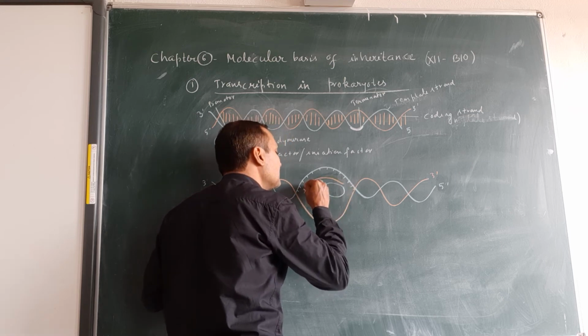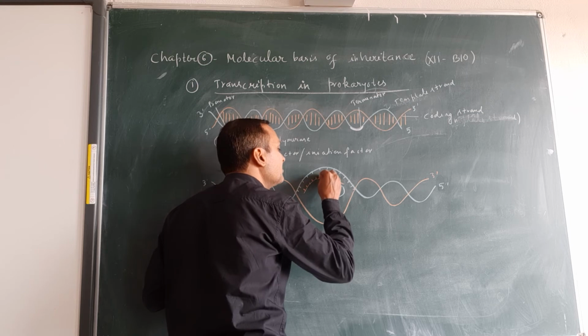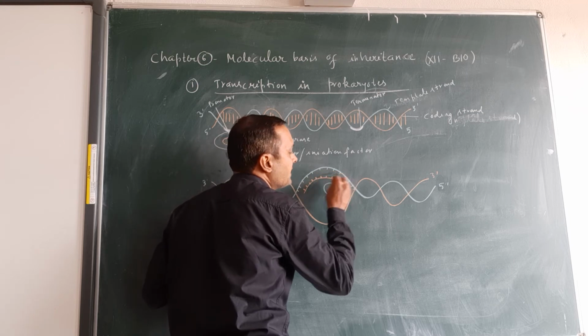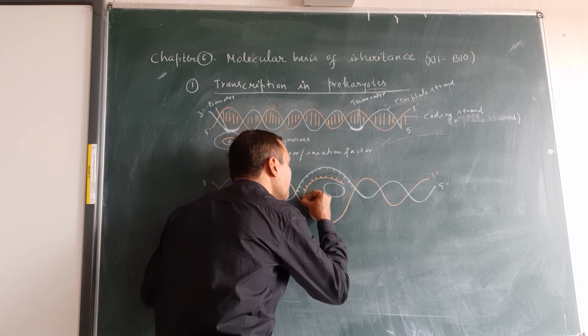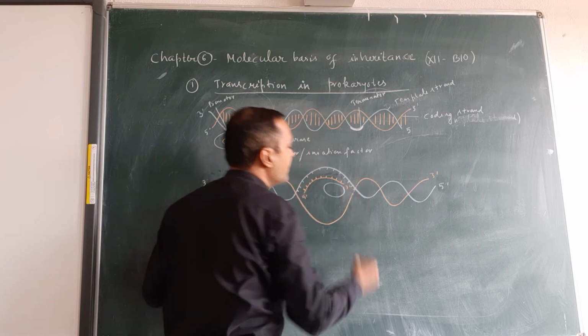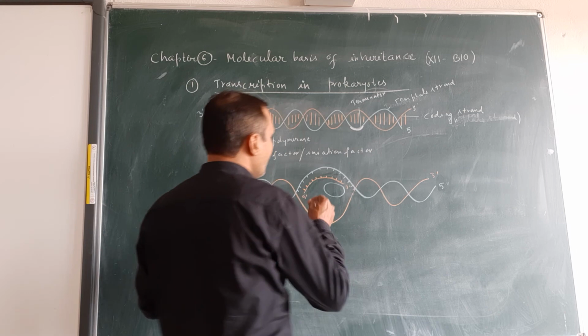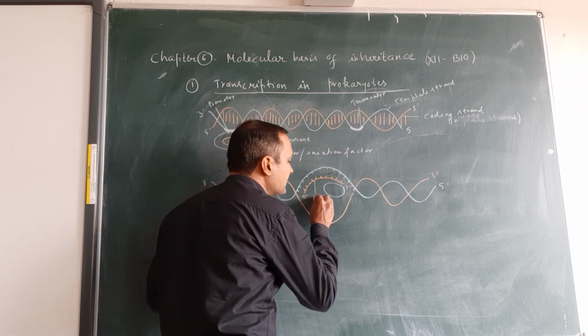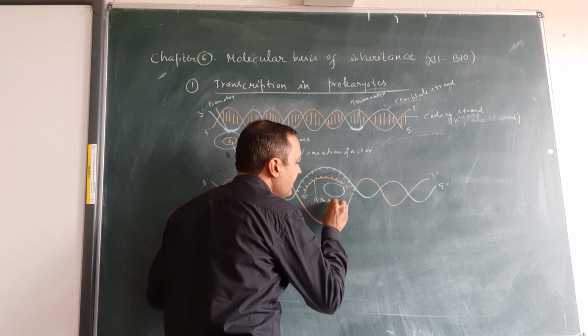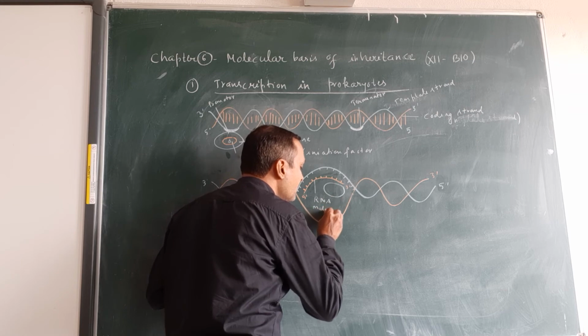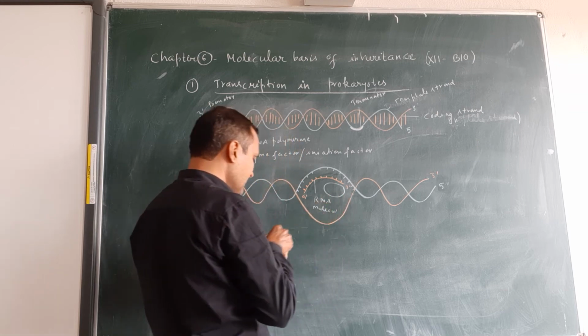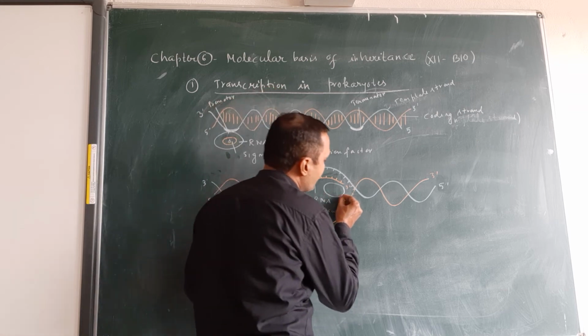A new RNA is synthesized in the 5 to 3 direction. From which strand? The template strand of the DNA, having polarity 3 to 5. This is the RNA molecule synthesized, and this is the RNA polymerase.